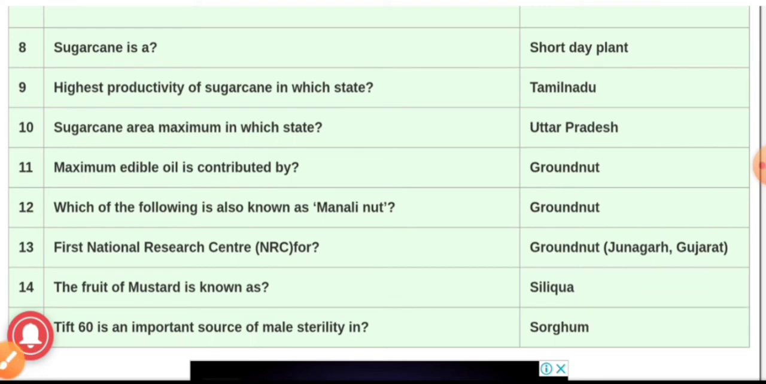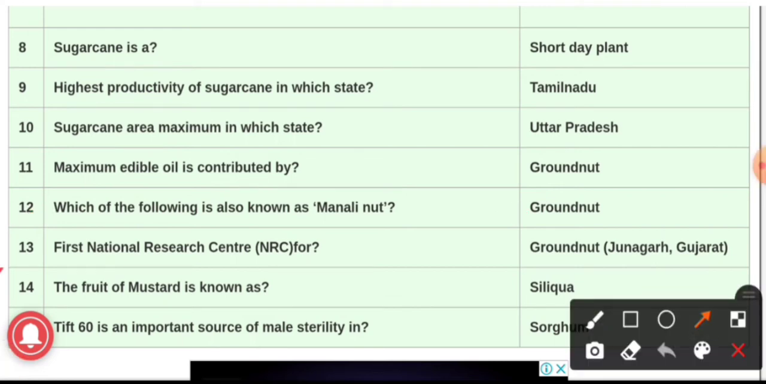Question number 13. First National Research Centre NRC for? The answer is groundnut. For the groundnut crop, the first National Research Centre was developed, and it is present in Junagadh, which is in Gujarat. It is the Directorate of Groundnut Research, Junagadh.